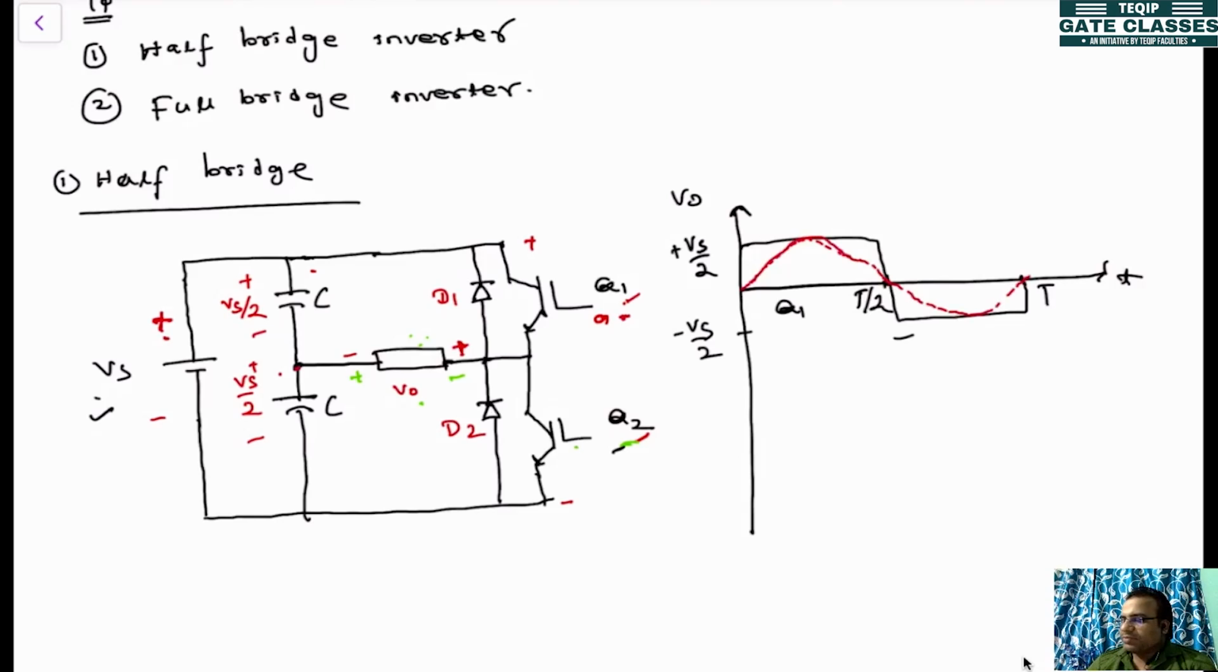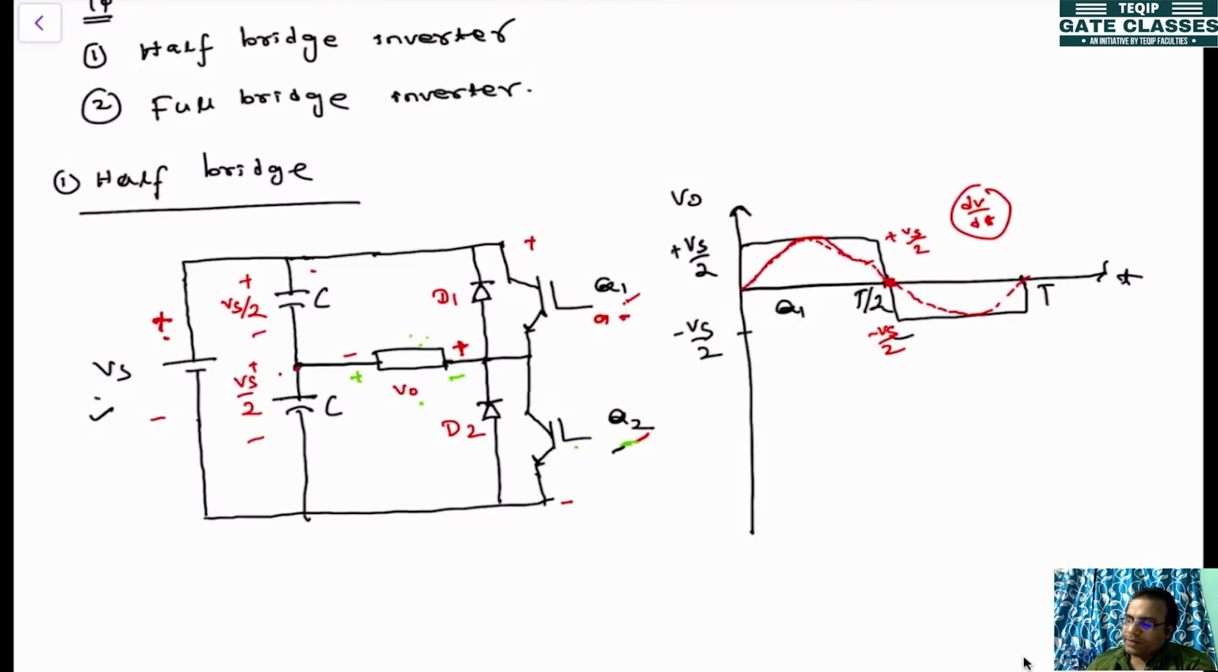So why are these filters very much necessary to convert that into a sinusoidal voltage? What is the problem with the square wave? You know, at this instant T by 2, you can see that there is plus Vs by 2 magnitude and minus Vs by 2 magnitude. Both are existing, so the dV by dt stress will be very high. During that instant, that is what is called common voltage. That's why we need to convert that into sinusoidal voltage.